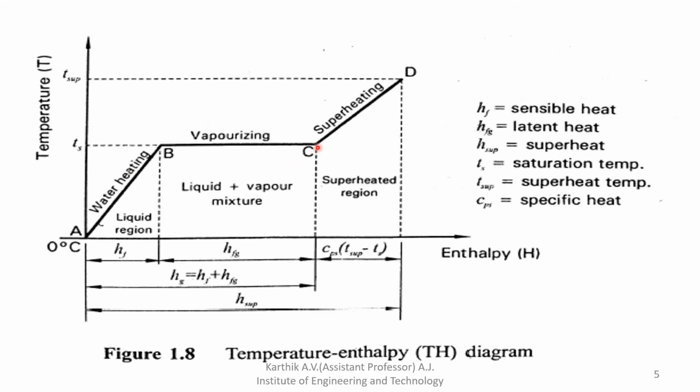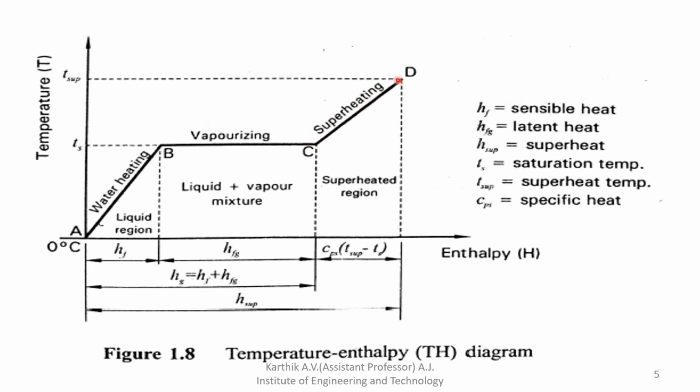The temperature is rising from Ts to T superheated. So how to explain superheat? It is the amount of heat required to raise the temperature of dry saturated steam above its saturation temperature at a given pressure. The process is called superheating.